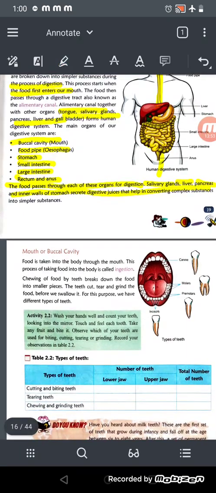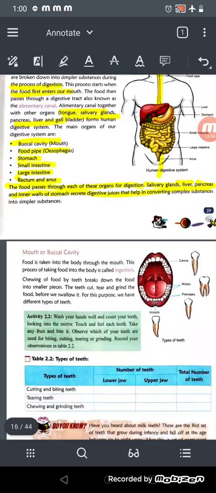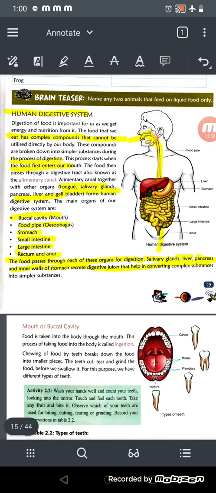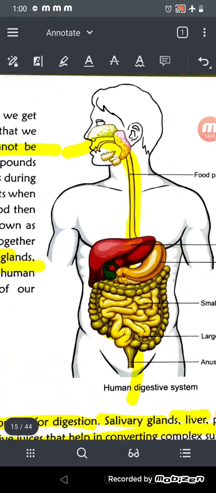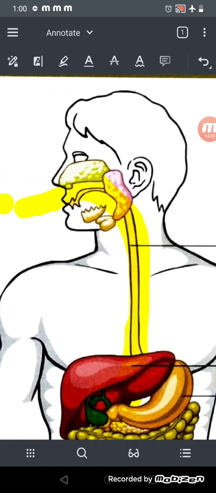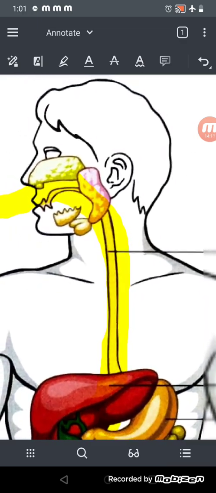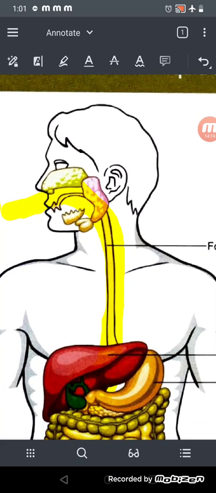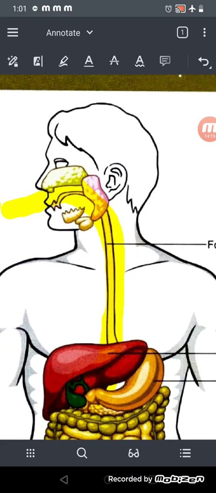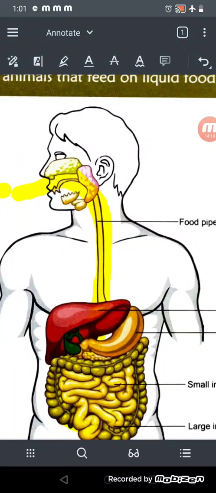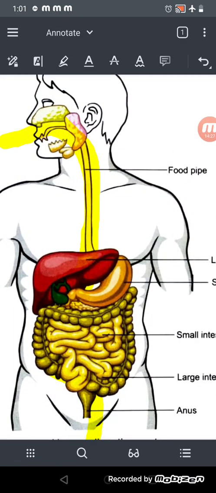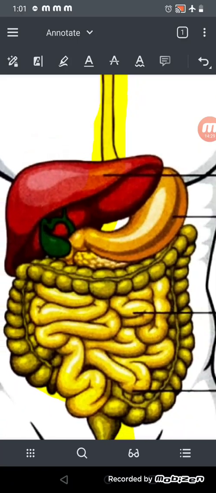Now we'll learn about the buccal cavity. What is the buccal cavity? Before that, look here. This whole part of the mouth is called the buccal cavity, where the pink part is called the salivary gland, from where the saliva of our mouth is secreted. Means हमारे मुंह का जो थूक होता है या पानी होता है ना, it is secreted from here only. This pipe is called the food pipe, through which our food passes to the stomach, right? And this is also known as the esophagus. The red one is called the liver, which secretes the digestive juices. This green one is called the gallbladder, right?